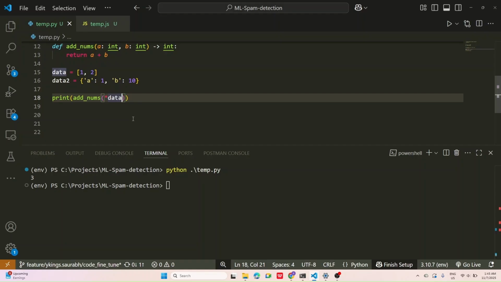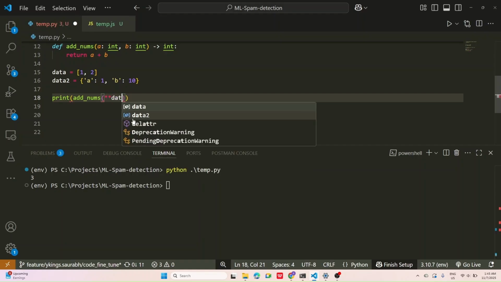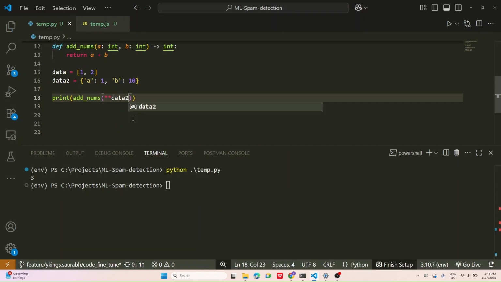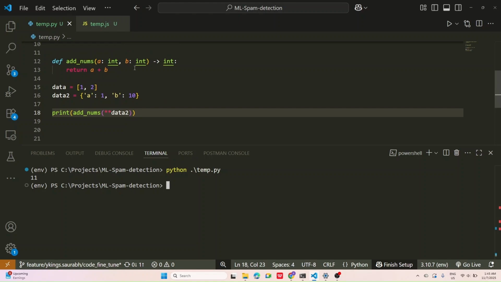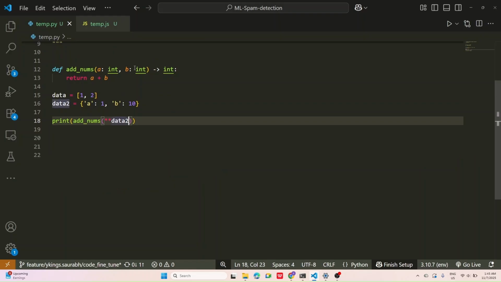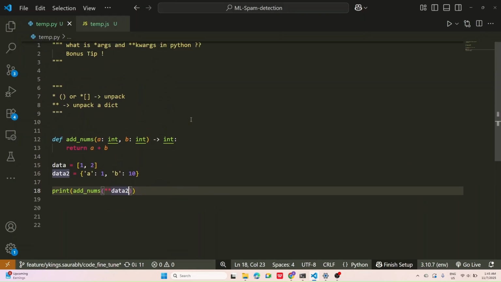If I use a double star with this dictionary, that dictionary will get unpacked at the time of execution of this function, and you will get the sum. But I'm not very confident, this technique might only be used in very special scenarios.